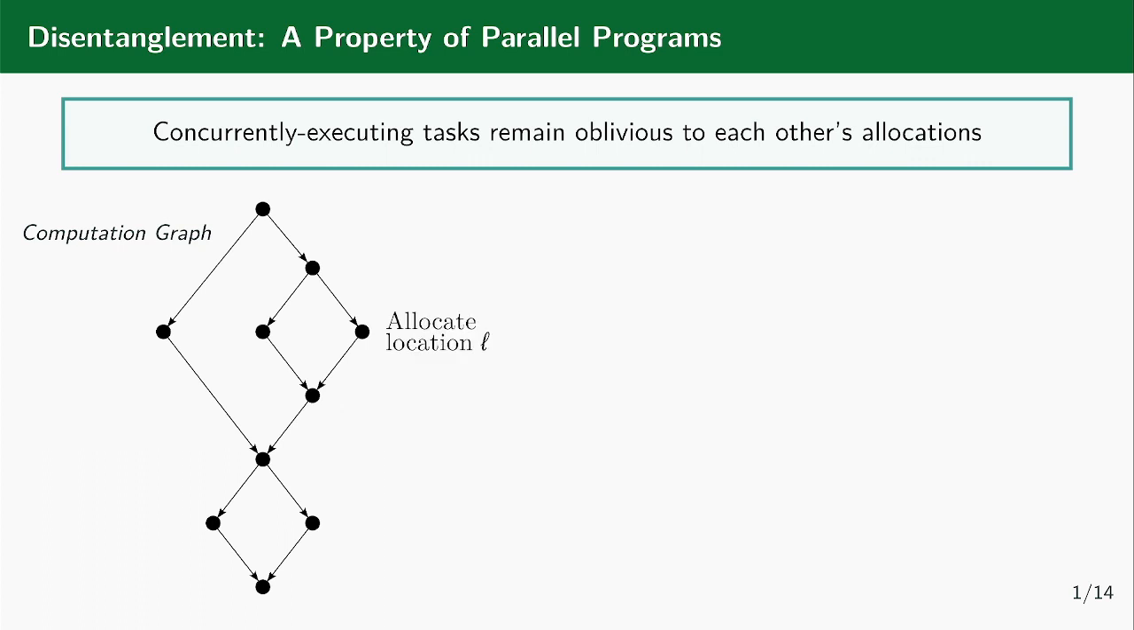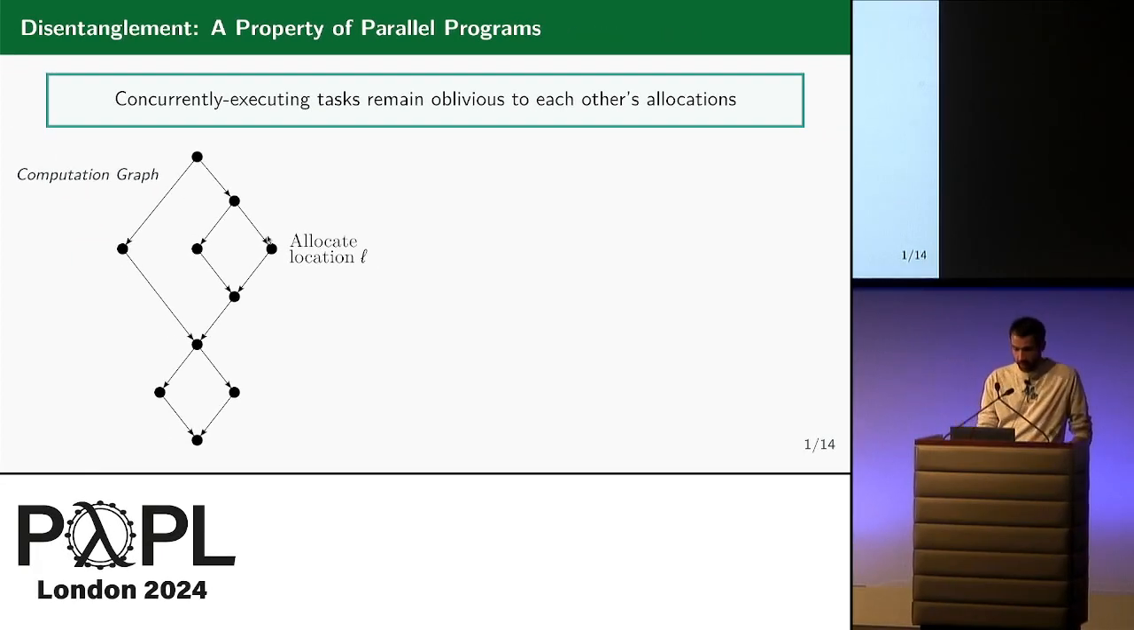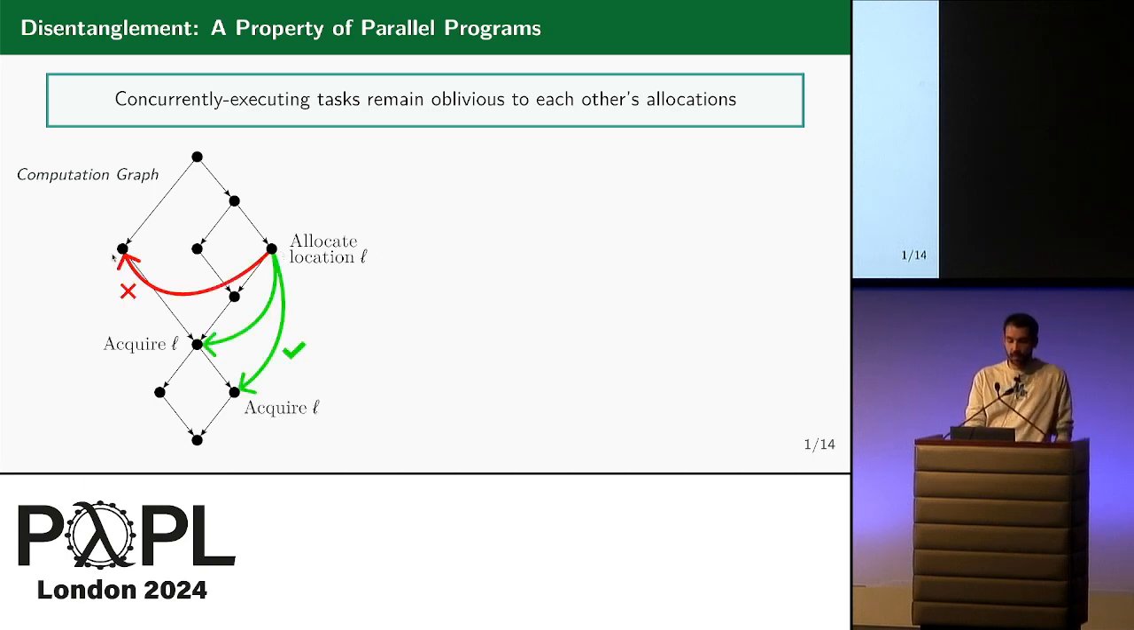And let's say that this task right here allocates a location L. Well, to ensure disentanglement, this concurrently executing task is prevented from acquiring L. However, subsequent tasks, such as this one or this one, can safely acquire L.